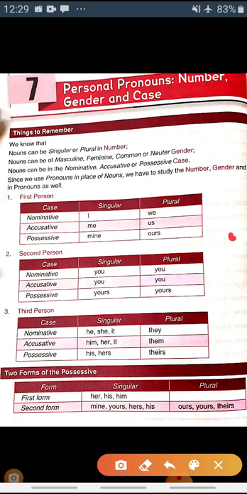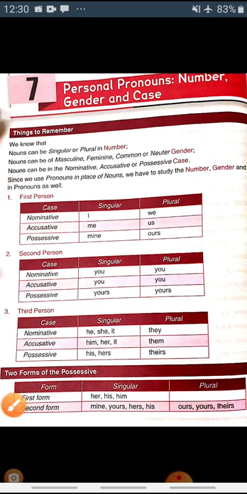So first person, as you all know, in singular form it is I, plural form we, accusative me and us, possessive form mine and ours. Second person is always you, so it will remain the same in both the nominative case and accusative case, both in the singular and plural form. But in the possessive form, it will be yours. Third person, nominative case, he, she, it. Objective case, him, her and it. Possessive, his and hers. In the plural form, they, them and theirs. That's all you need to remember in this chapter.